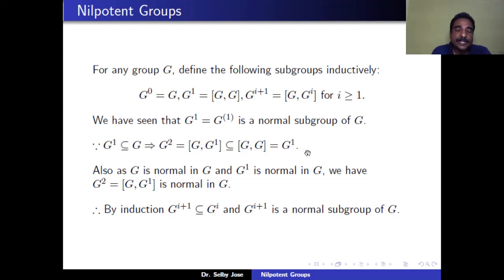That means G_2 is contained in G_1. And because G and G_1 are normal subgroups of G, the commutator [G,G_1] is also a normal subgroup of G. That means G_2 is a normal subgroup of G. So inductively we can define G_{i+1}, which is contained in G_i, and G_{i+1} is a normal subgroup of G.